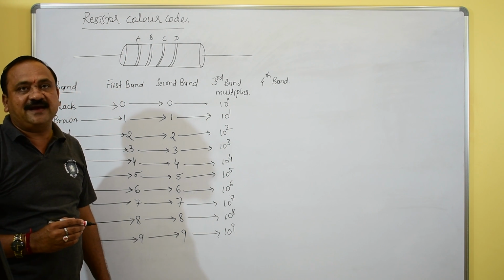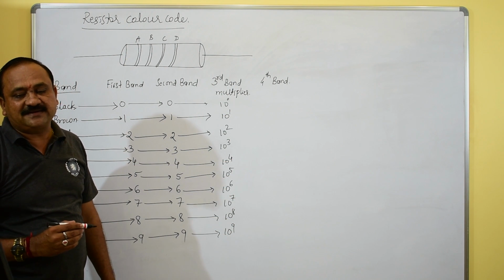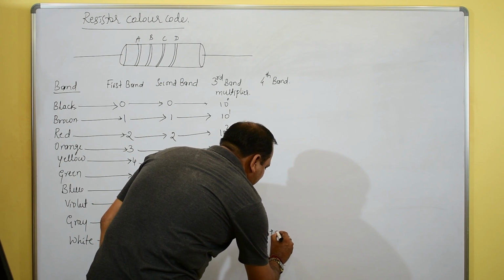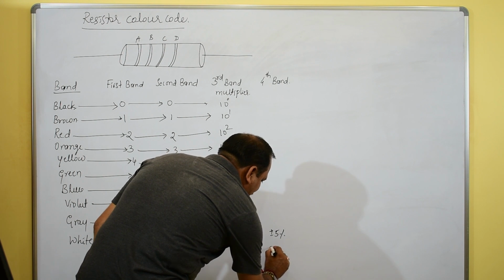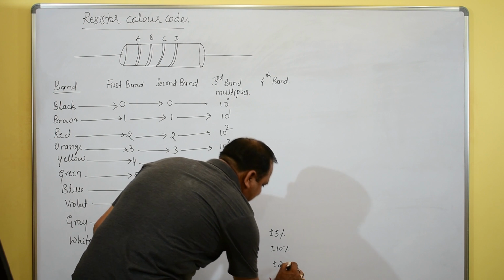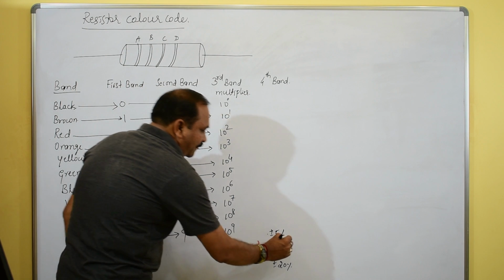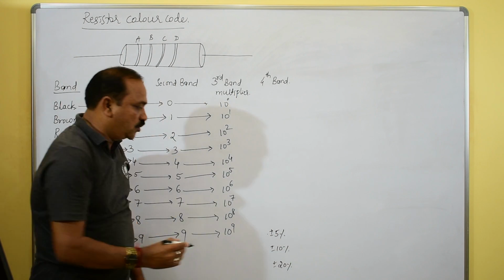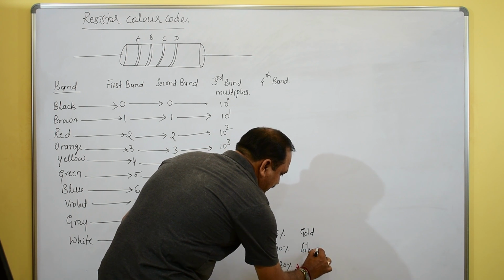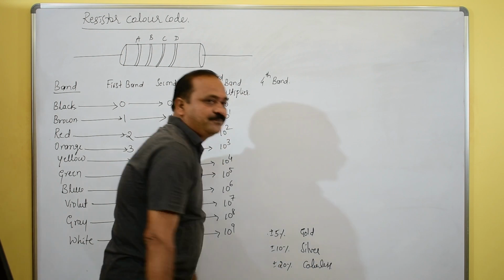The next one, the fourth band, is the tolerance. For tolerance we write plus or minus 5%, plus or minus 10%, plus or minus 20%. Particularly, gold gives 5%, silver gives 10%, and colorless gives 20%.